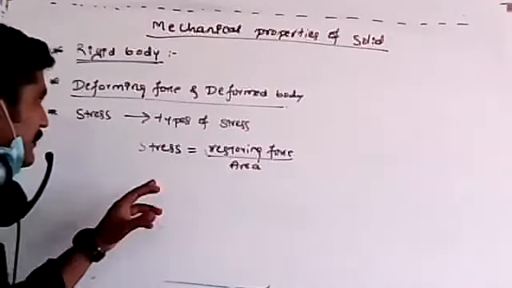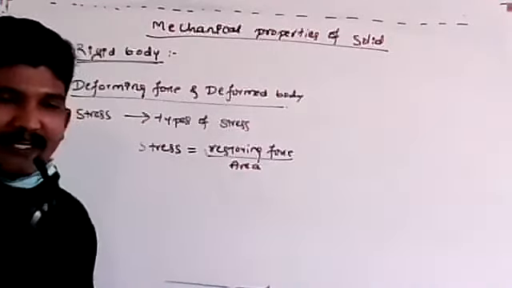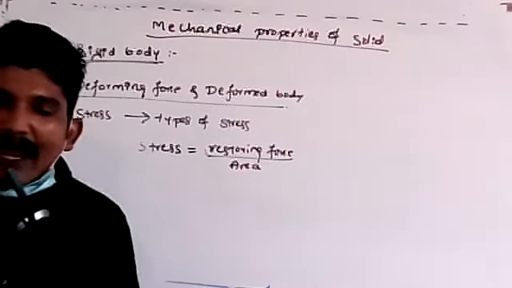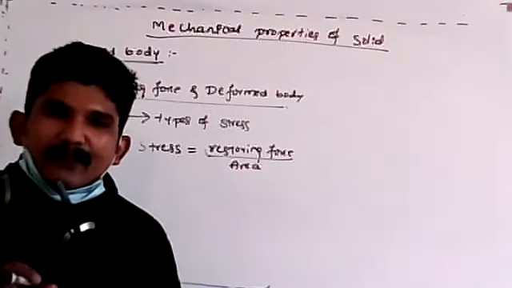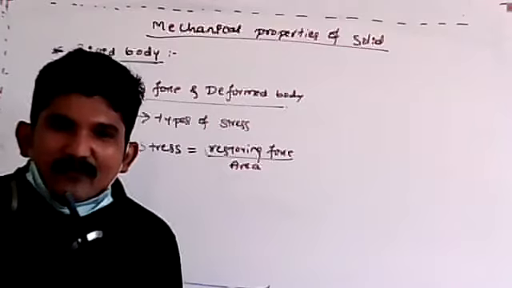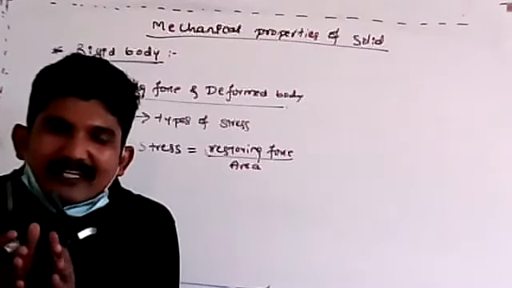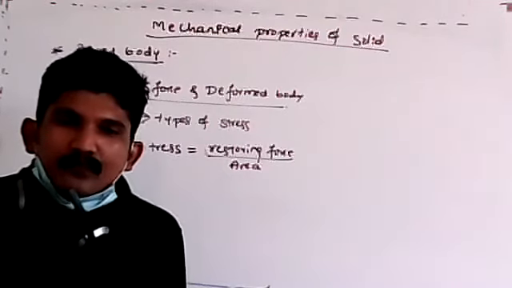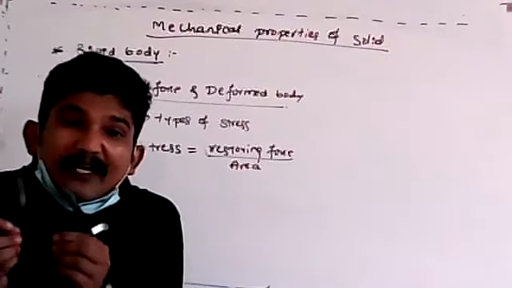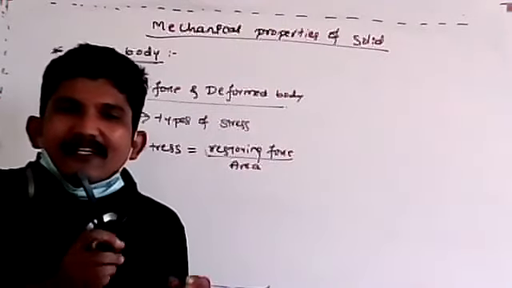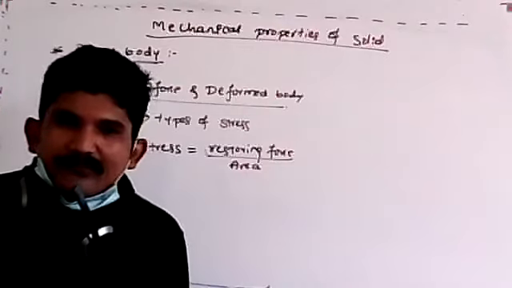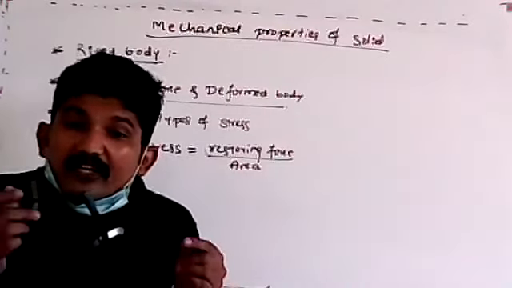See, restoring force divided by area. I already explained all these things in the previous class, right? So restoring force means a force which is responsible for what? Force is responsible to bring a body to its initial position. That type of force is called restoring force.